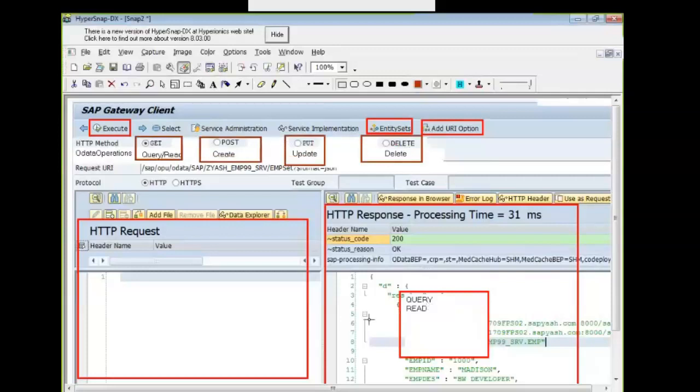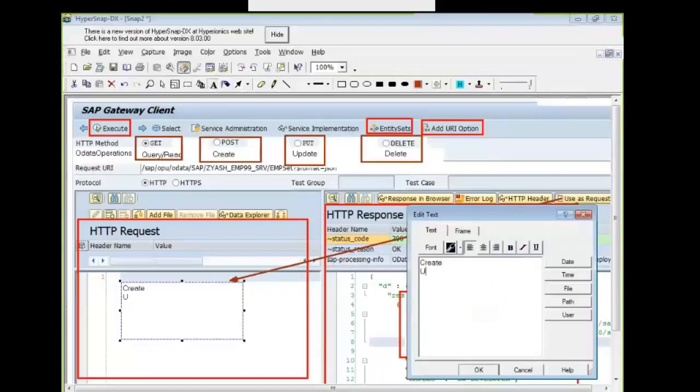With a single record, we have to use the template on the left side for creating the record. So we have to make use of the Use as Request button, query, then read, then Use as Request button, then let's perform other operations here: create, update, delete. You can take a screenshot for this.